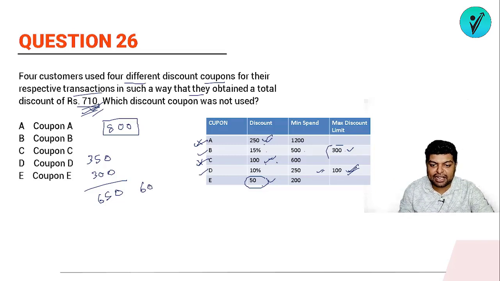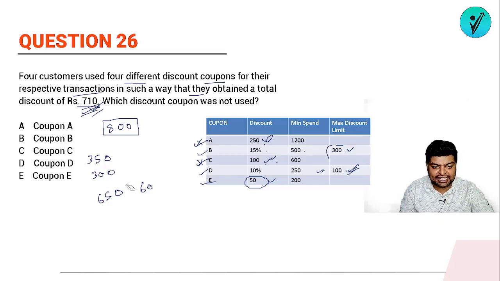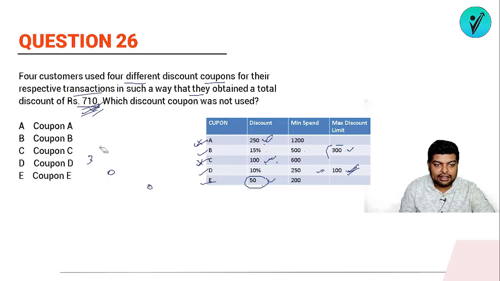इसका अपर कैप है 100 रुपीज का. So can I get a maximum discount of 60 here? Or can I get a discount of 60 here? Yes, I can. So if I'm skipping option E, या आप क्या कर सकते हो? You can simply do hit and try. We can also do in this fashion.